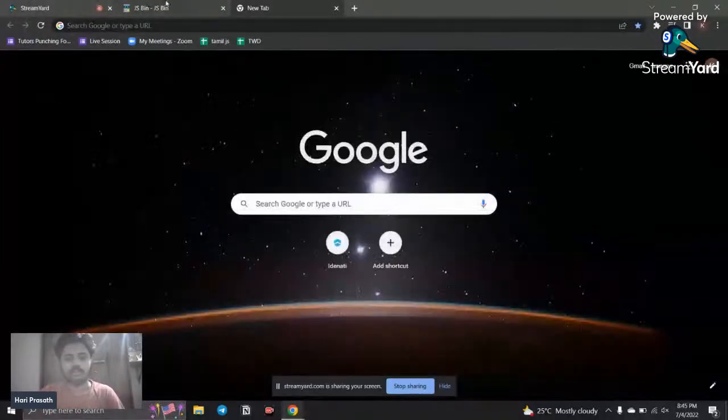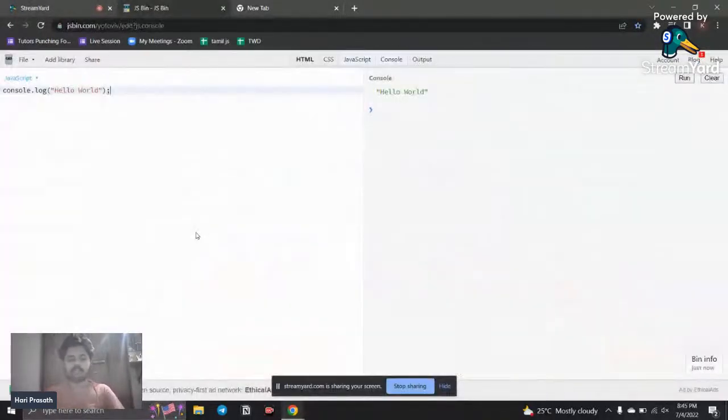So console is an object and it is used for debugging, and log is a method. In an object we can have n number of methods, n number of properties, all those things. So what does the log do? It just logs the output in the console, like here it did.